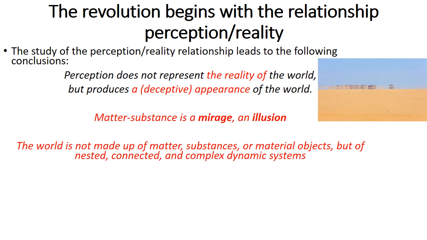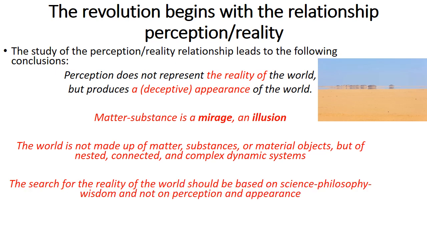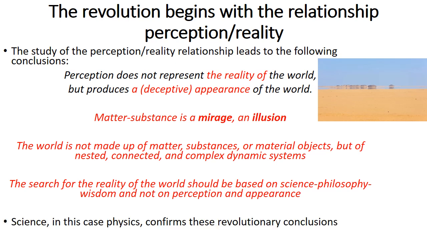Matter, as substance, is truly a mirage, an illusion. The world is not made up of matter, substance, or material objects, but of nested, interconnected, and complex dynamic systems. The search for the reality of the world should be based on science and philosophy, not on perception and the resulting appearance of the world.